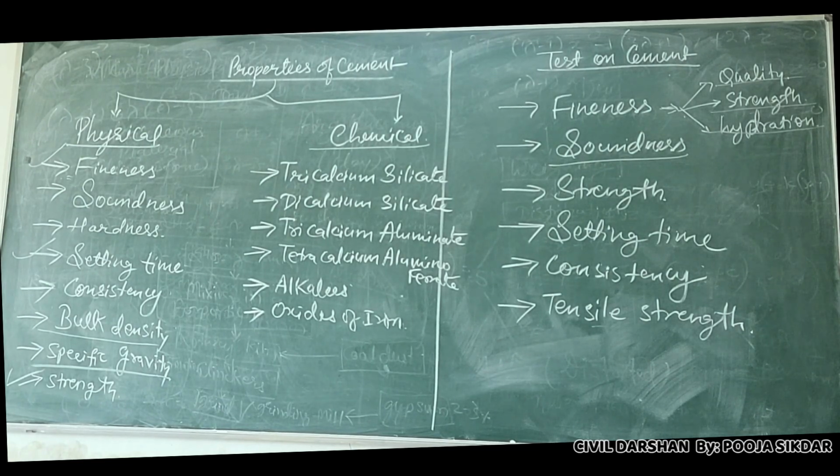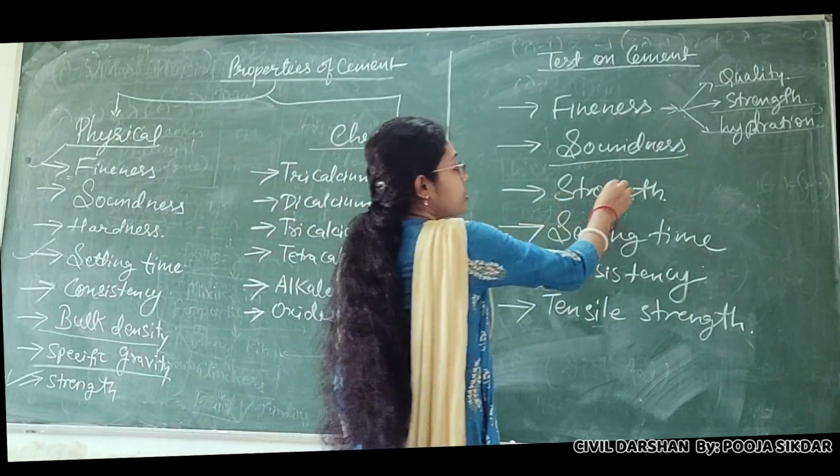If there are cracks in a wall, you can say the reason may be that the cement is unsound. Unsoundness is a property which you can see only after a long period. At first you can't see it, because cracks develop with the passing of time. That means the soundness test is one which is observed with the passing of years. Yes, that is your soundness or unsoundness test.